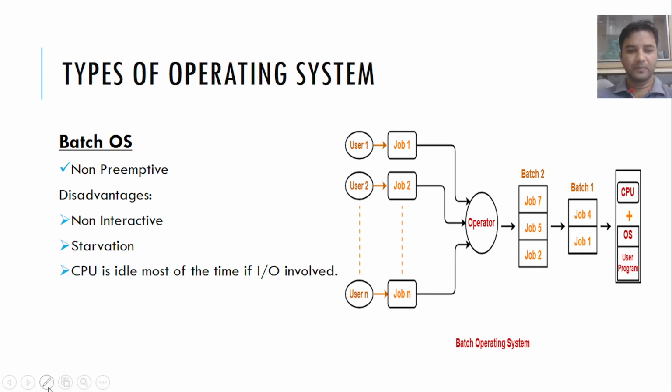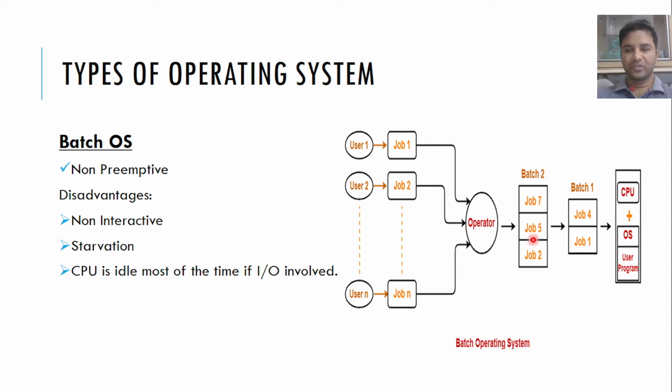Here you can see there are two batches, batch 1 and batch 2. Let's say batch 1 is a similar kind, let's say it is written in the C program, and batch 2 is written in COBOL, Fortran, etc. So based on some similarity, we have divided, not actually we, the operator has divided these batches.